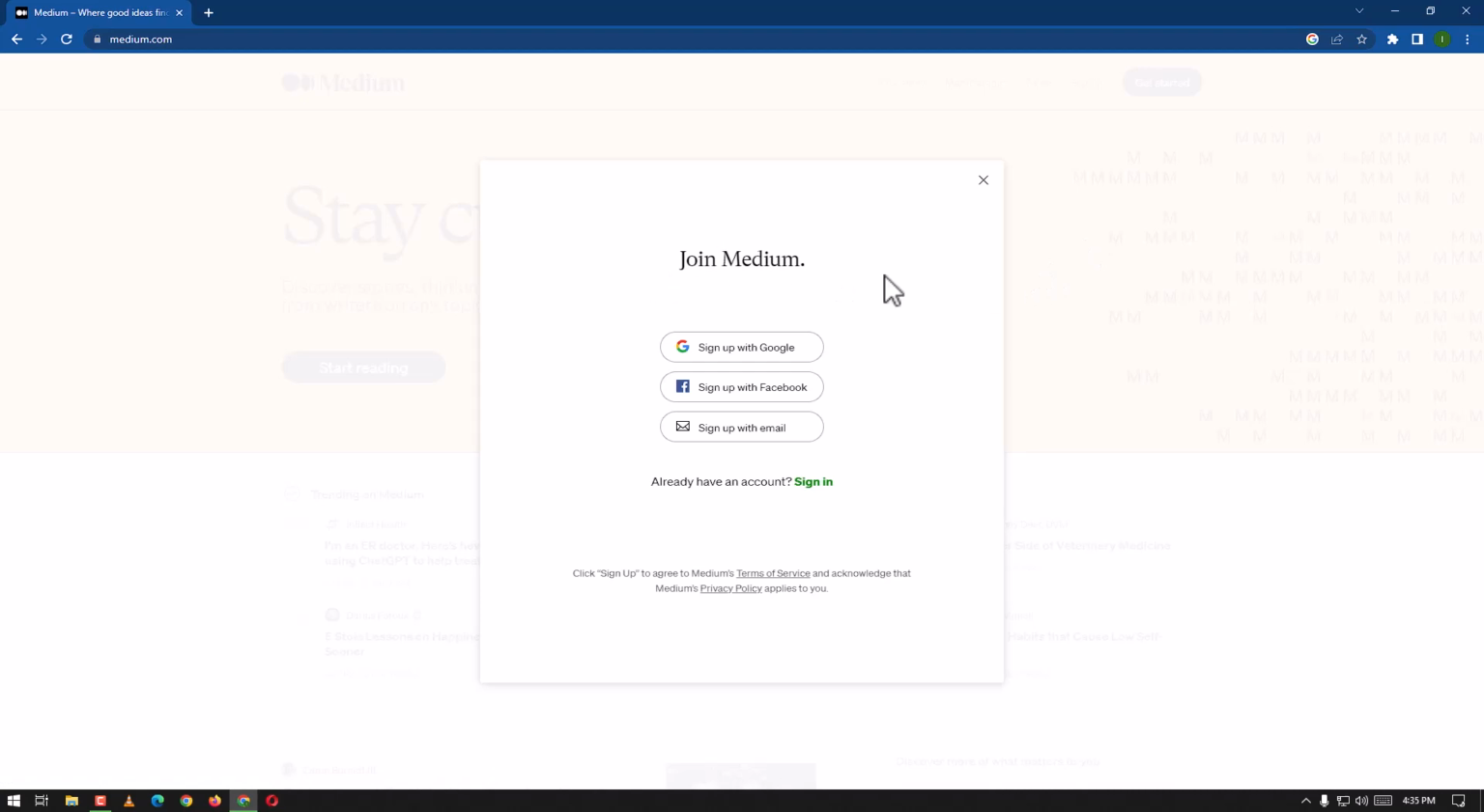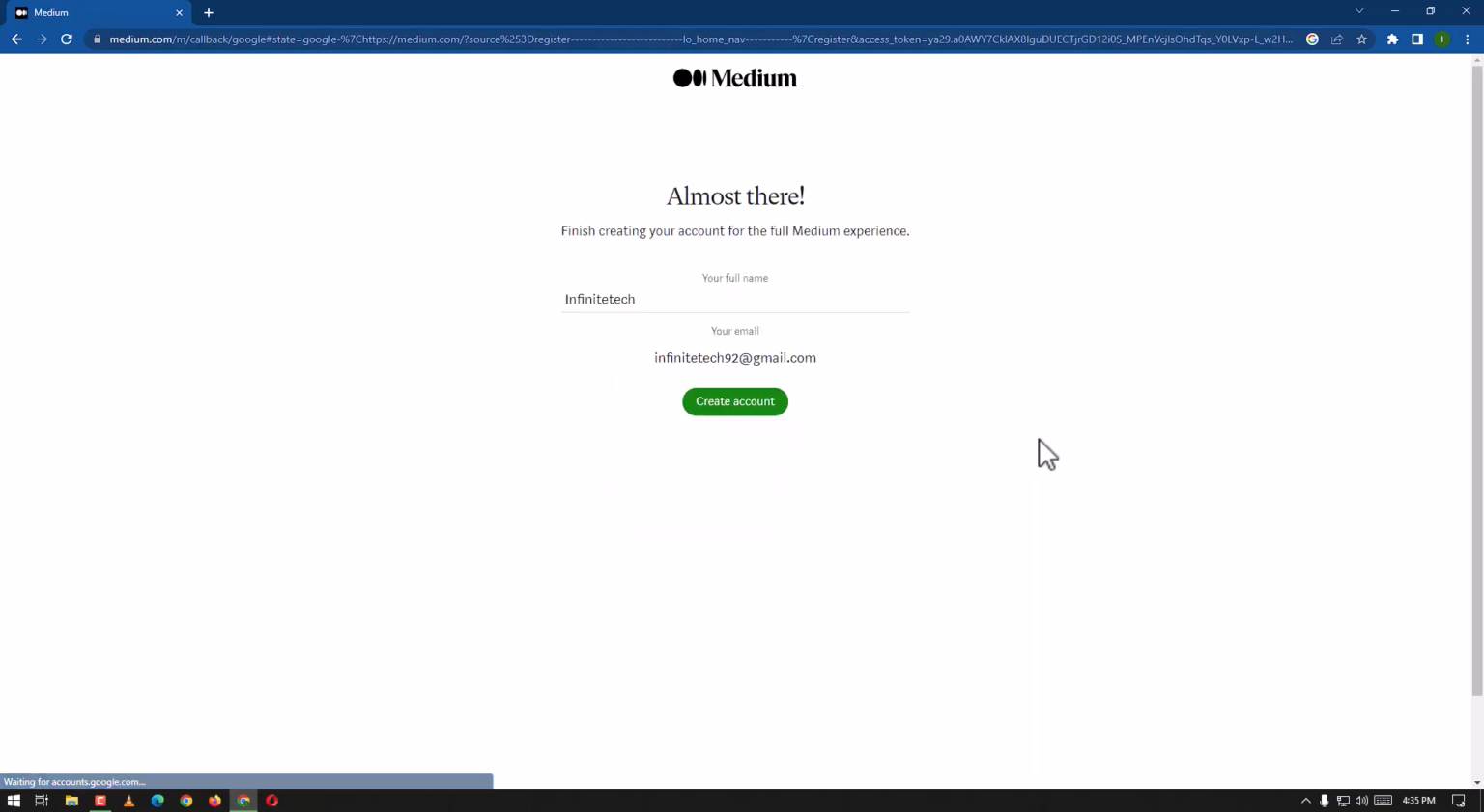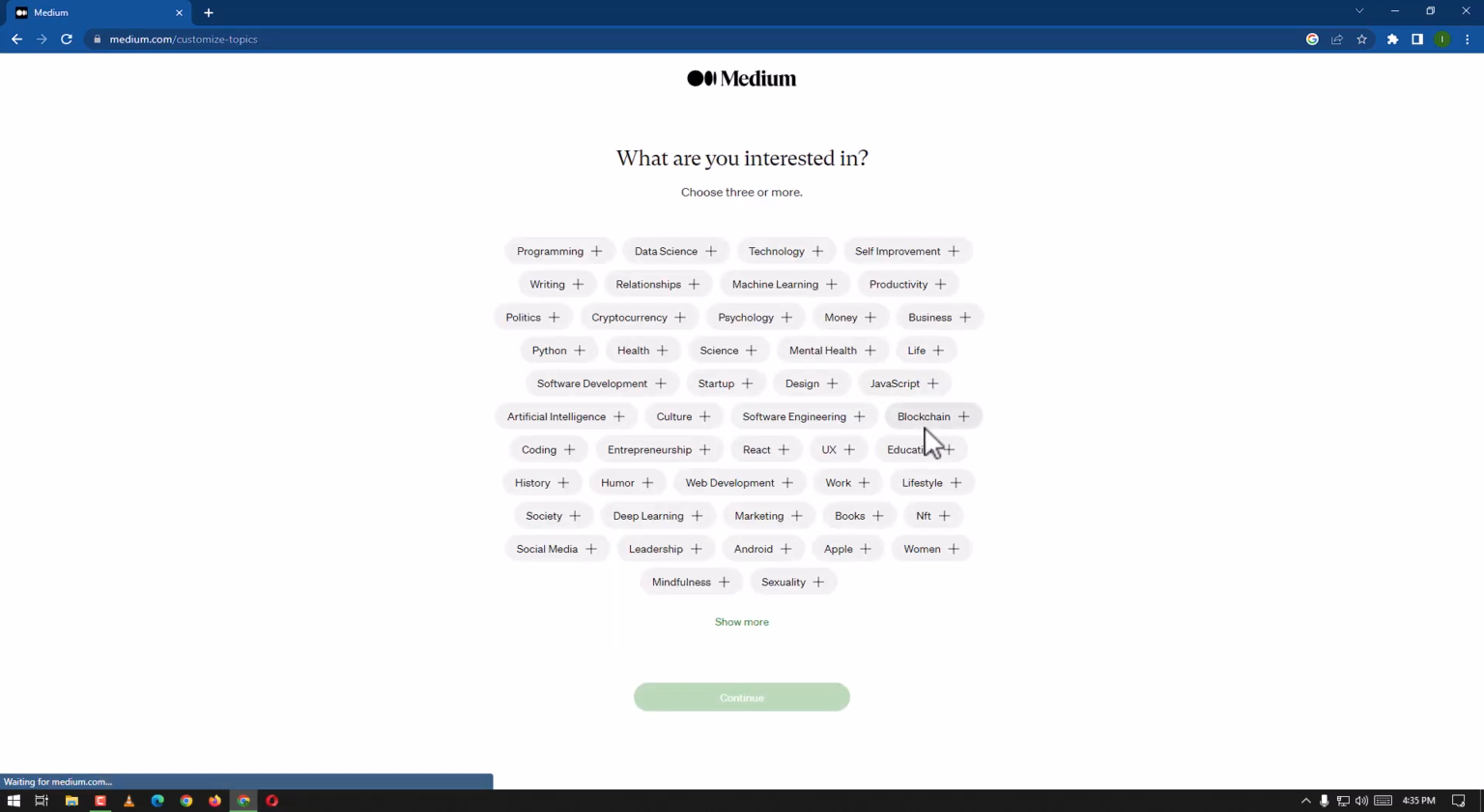Here, join Medium. They are giving us options to join with Facebook, with email, and with Google. We are going to sign up with Google. So here it is giving us other options to choose an account. This one is artificial, so we are going to click on it, and almost there. Finish creating your account for the full Medium experience. Now here we are going to create an account.